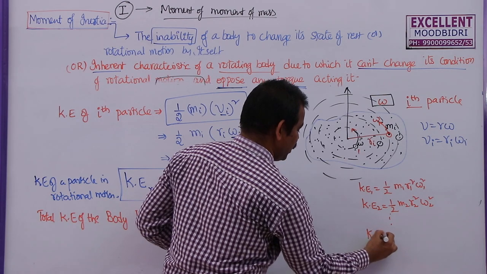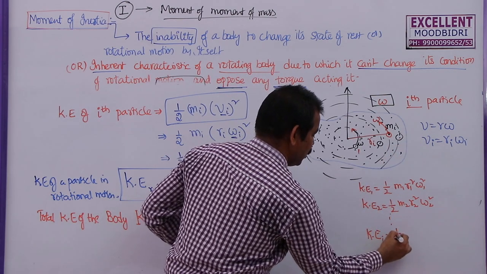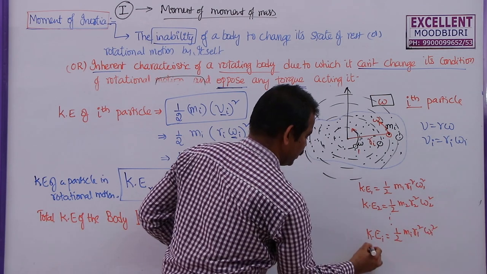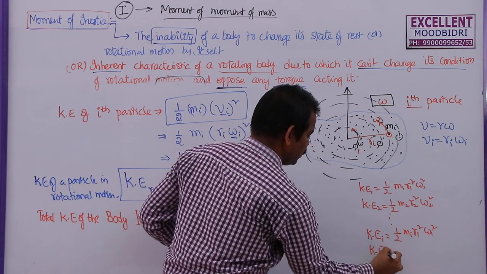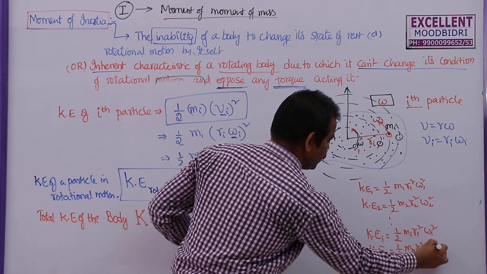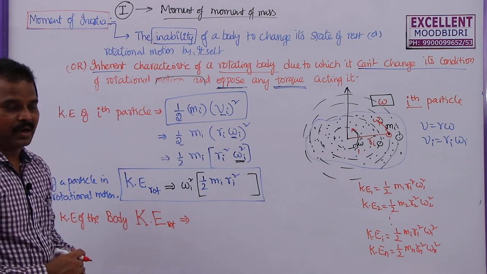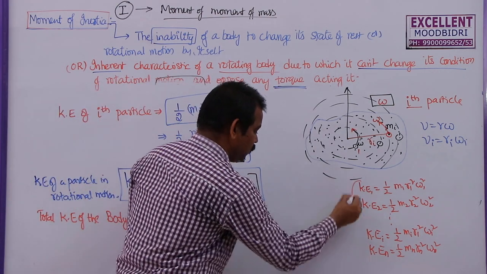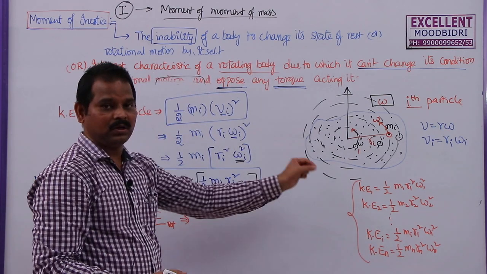What is KEi? That we already found here: half mi ri square omega i square. And finally what is KEn? Half mn rn square omega n square. These are the different kinetic energies here. Now, to find the total, we have to add the kinetic energies of each and every particle.